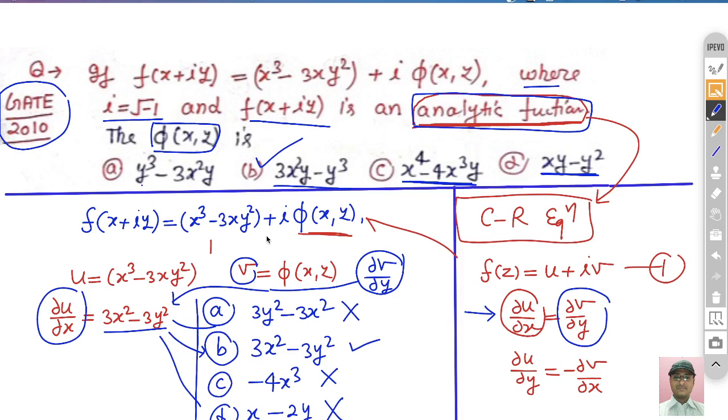There is one or two methods for the same, like Milne's theorem, but if it is necessary then I will also tell you that method. But I think this is the easiest way to find out whether the function is analytic or not. If there is more than one option, maybe adopt the same and check the second equation. In some questions the second equation may discard the two options, right? So in this way you can solve the question very quickly in the GATE exam by using the Cauchy-Riemann equation.